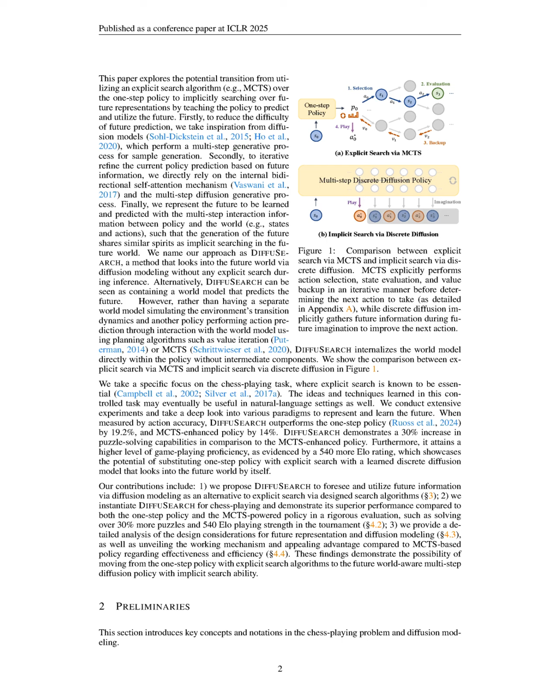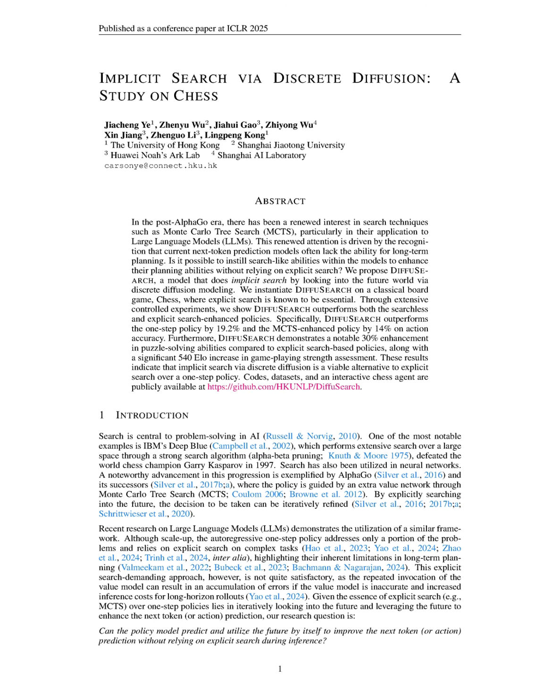This allows DIFFUSEARCH to perform implicit searches by leveraging future representations through a bidirectional self-attention mechanism, enhancing decision-making without the computational overhead associated with MCTS. The results demonstrate that DIFFUSEARCH outperforms both one-step policies and MCTS-enhanced policies in terms of action accuracy and puzzle-solving capabilities, showcasing its effectiveness in long-term planning. Overall, DIFFUSEARCH represents a significant shift from traditional search algorithms by integrating future awareness directly into the policy framework.